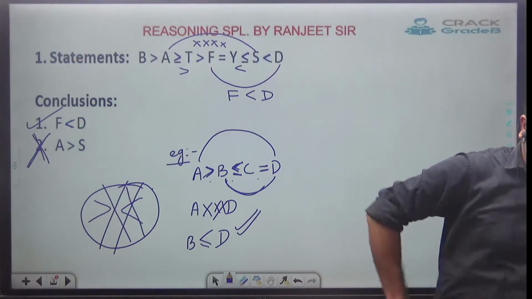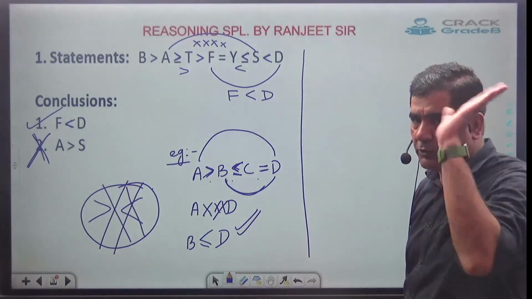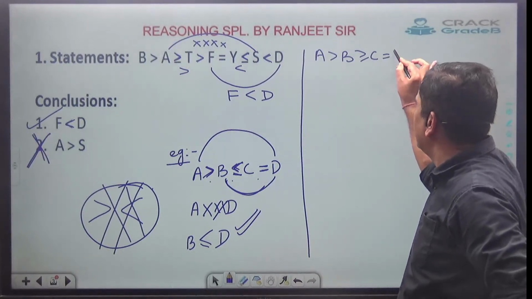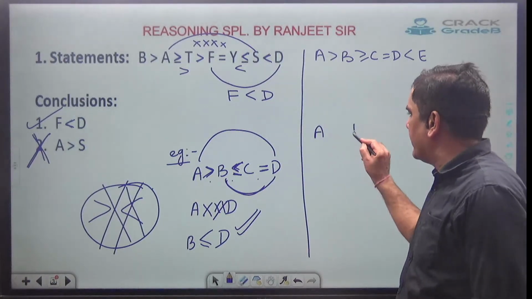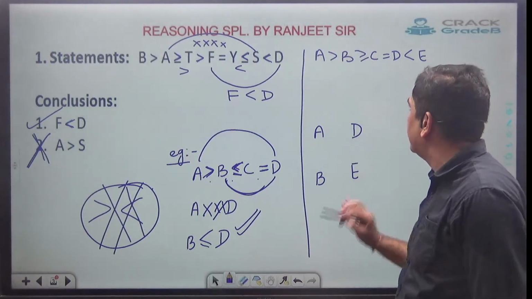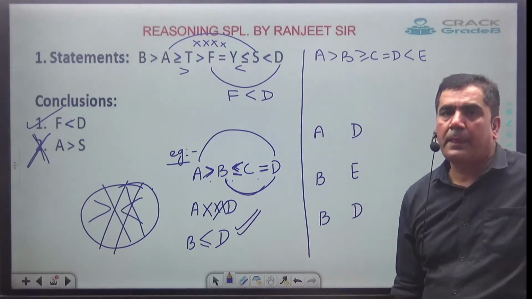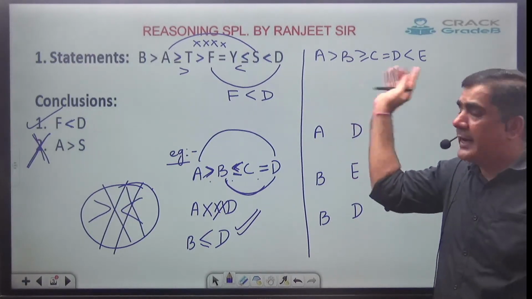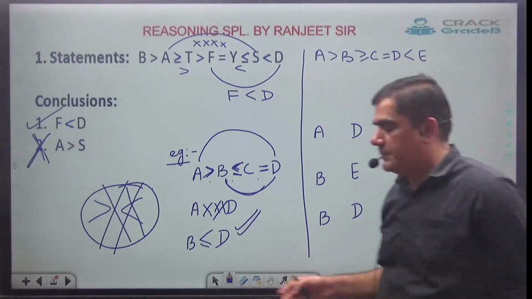Okay. See, under what condition are we supposed to take equal to? Let's understand once more. A, B, C, D, E. My job is to find the relation between A and D, between B and E, and between B and D. Let's assume a simple example: between A and B the face is towards A, between B and C towards B, between C and D equal to, and between D and E towards E.